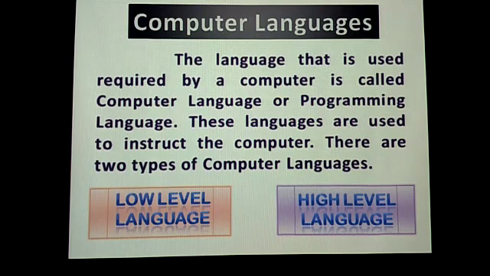There are two types of computer languages: low level language and high level language. We cannot communicate with the computer in our own language. It never understands English or any other language. It understands only its own languages, low level language and high level language.